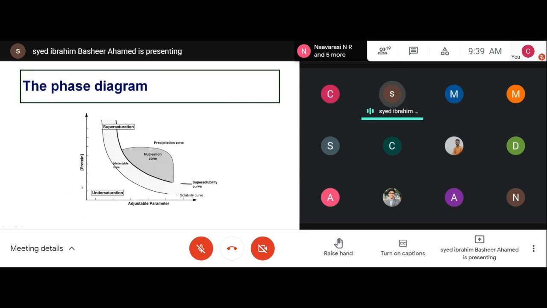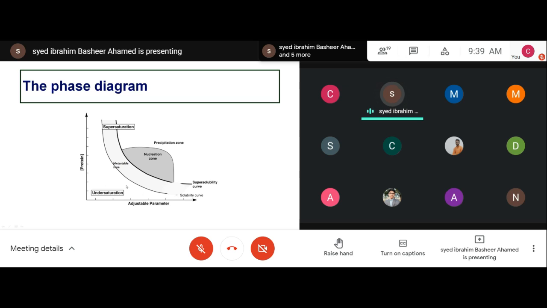At a certain point, when the suitable concentrations match, you will have a different condition.